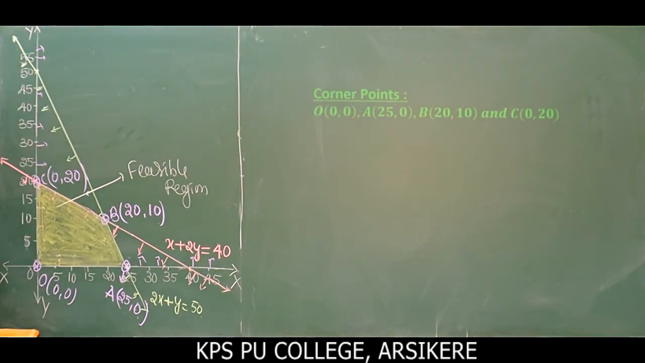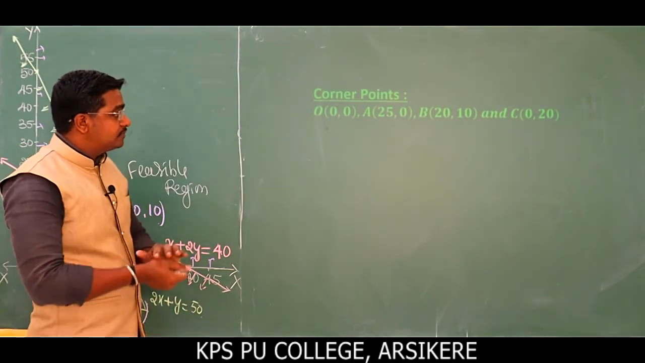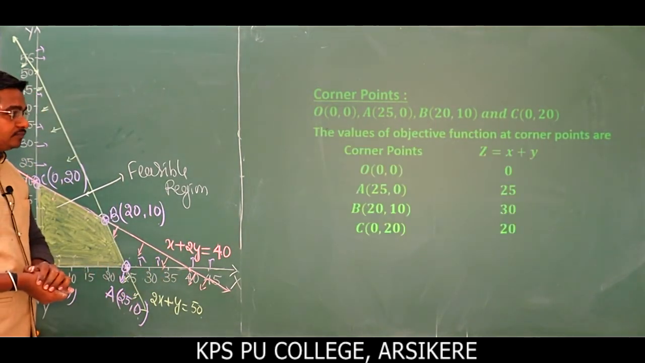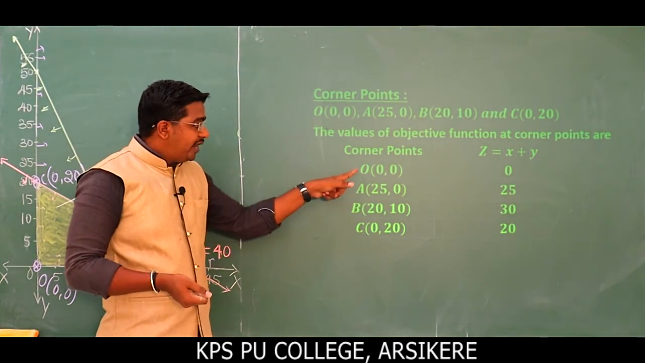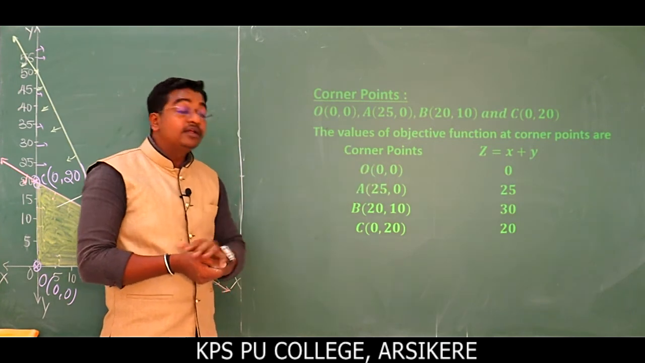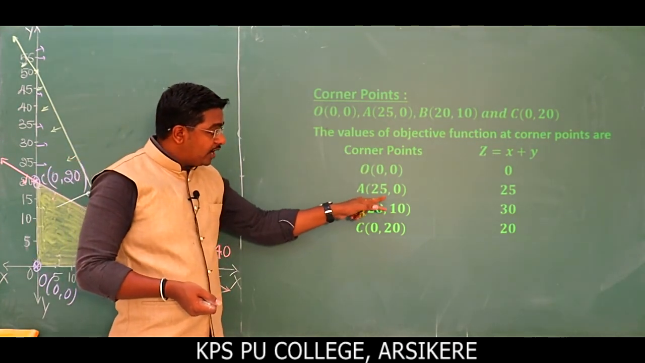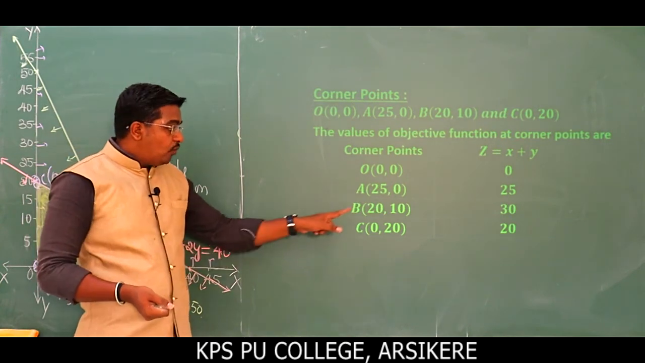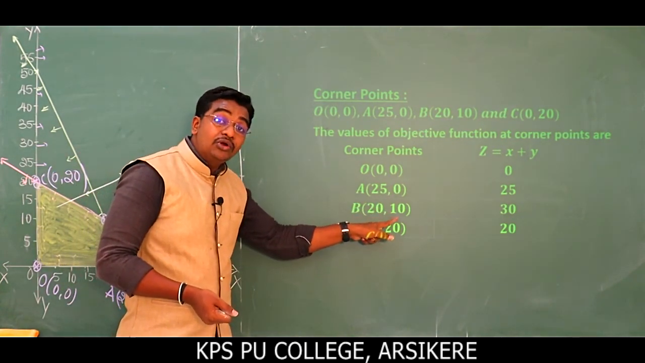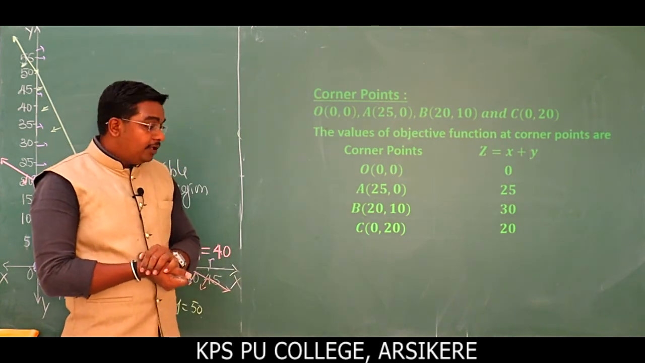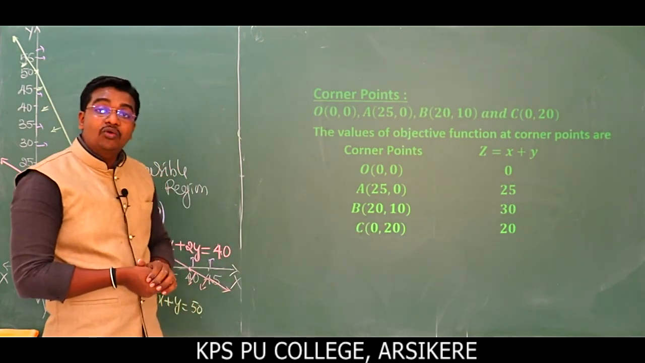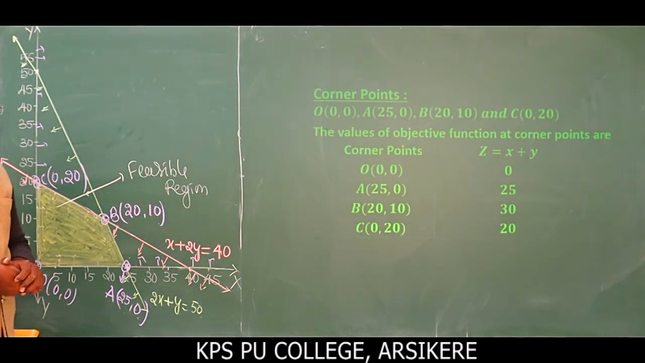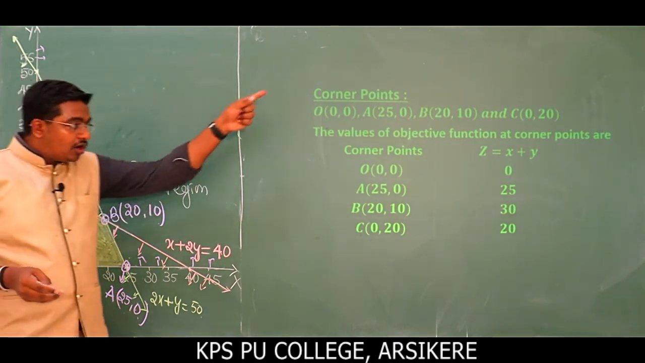After finding the corner points, the next step is to find the value of the objective function at the corner points. These are the corner points and the values of the objective function. When x is equal to 0 and y is equal to 0, we obtain 0. When x is equal to 25 and y is equal to 0, we obtain 25. When x is equal to 20 and y is equal to 10, at the point B, we obtain 30, and for the point C, 0, 20. Clear? When x is equal to 0 and y is equal to 20, we obtain the value of z as 20. So just observe all the values.